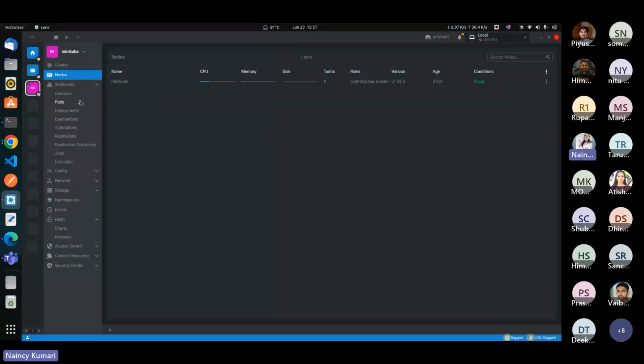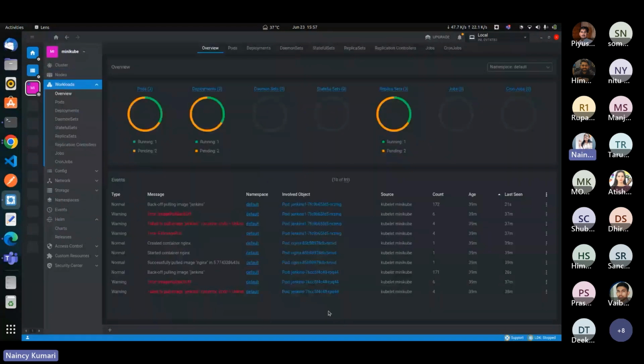dashboard. Here you have the option for workloads. Inside workloads, it's the overall overview of your cluster, showing how many pods are running. You can see that I have 3 pods in total, and only 1 pod is in running state and 2 are in pending state.